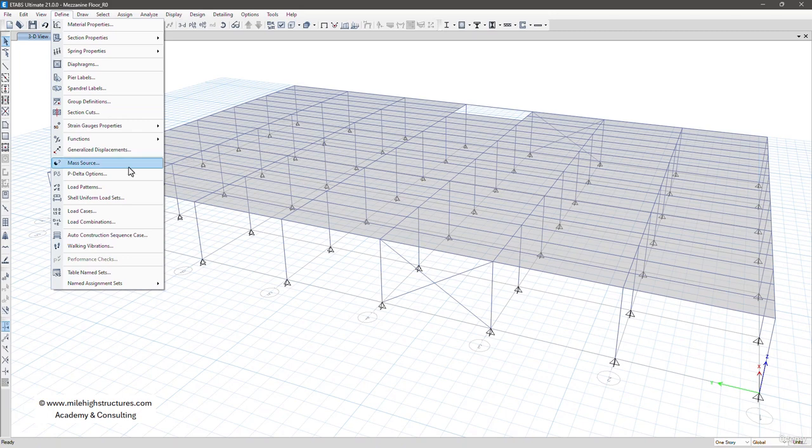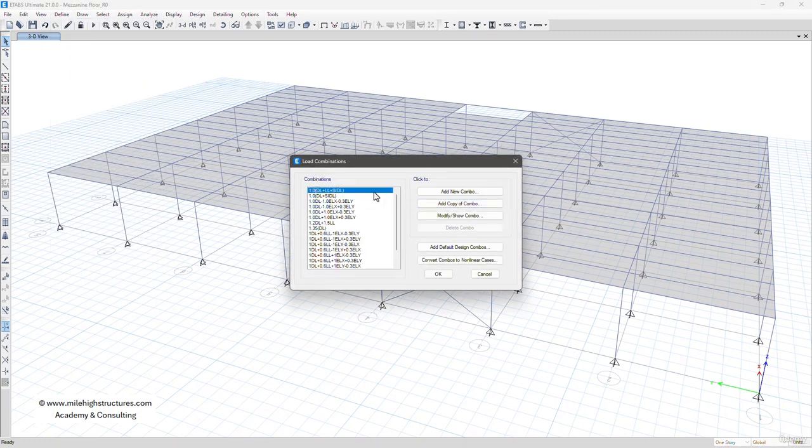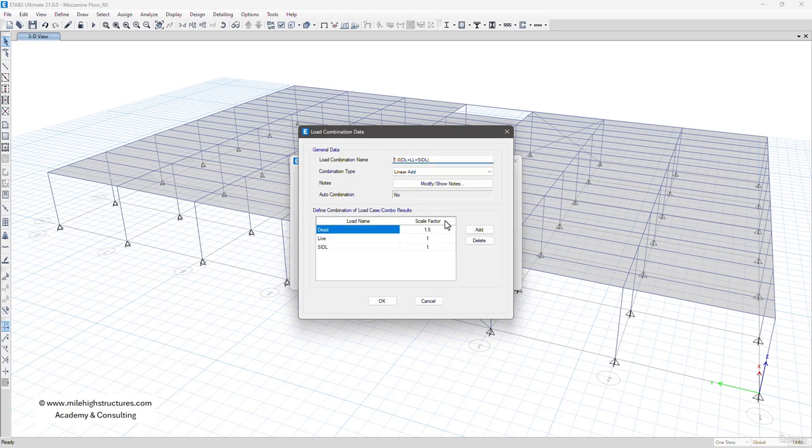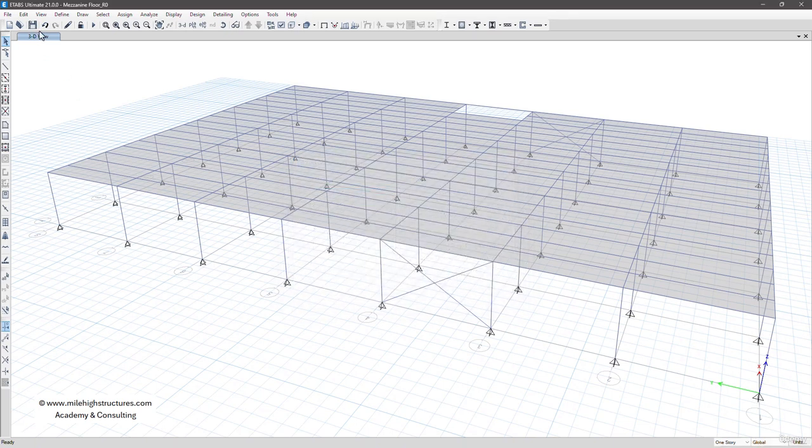and then again we can check whether the changes that we have done in the Excel are done here or not. So we can left click on load combination, left click on this case, and left click on modify show combo here. So here you can see how the 1.5 that we have changed in the Excel has now been done in the ETABS software itself. So we can again undo the changes, left click on OK, as this is a serviceability design load combination, and then again left click on OK.